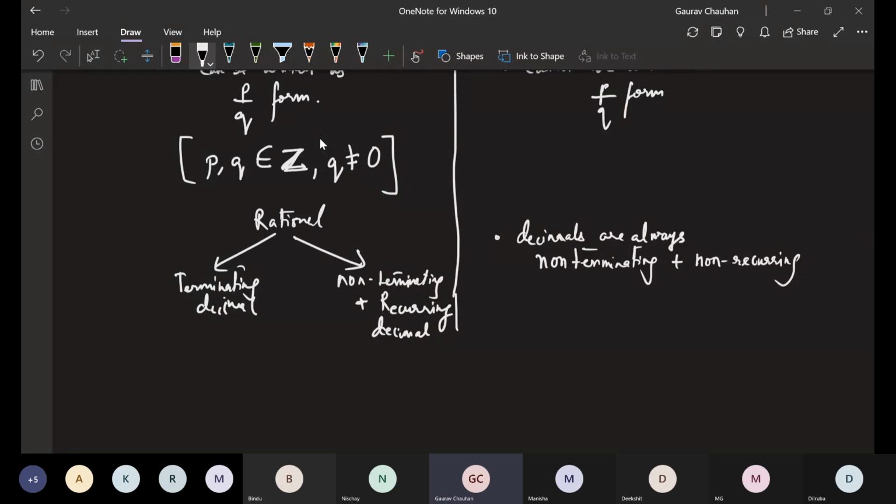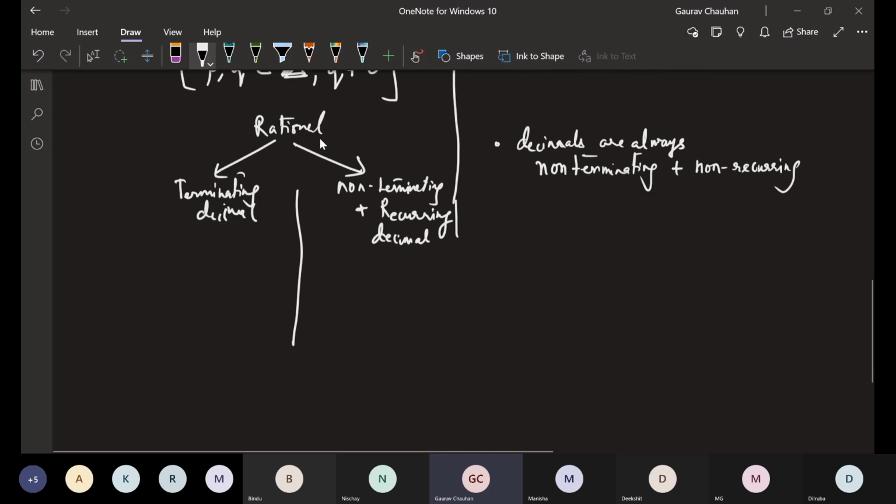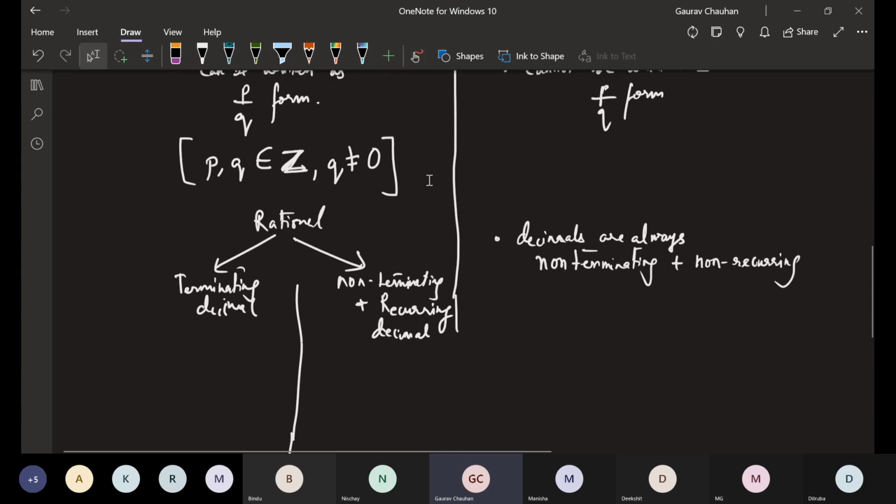But rational numbers have two types of decimals. Sometimes terminating, sometimes non-terminating, but recurring. Now I want us to recall when it will be terminating and when it will be non-terminating. Before we go there, I want to check if everyone is good so far. How is everyone feeling about the discussion we have had so far? Are there any doubts? Just quickly check on that.